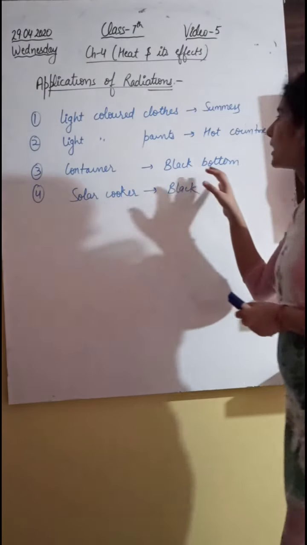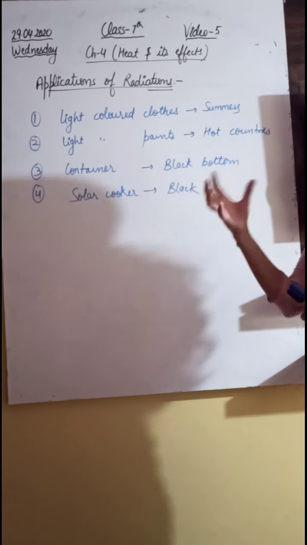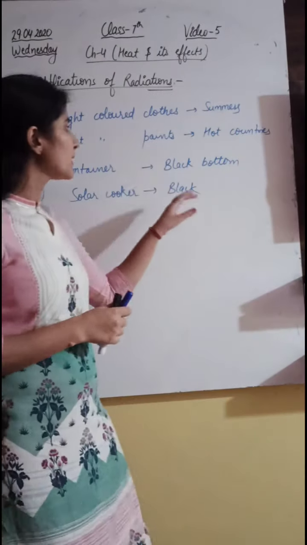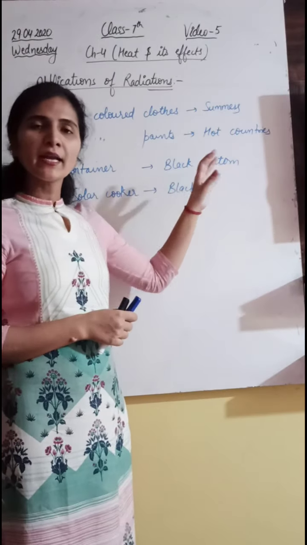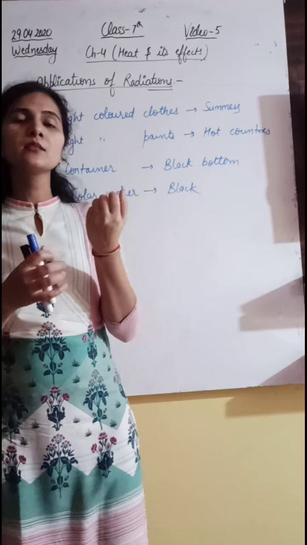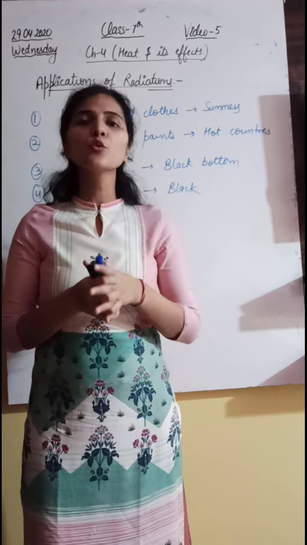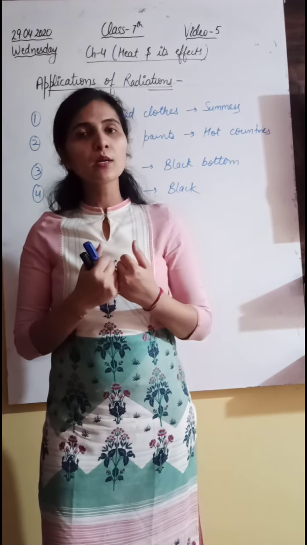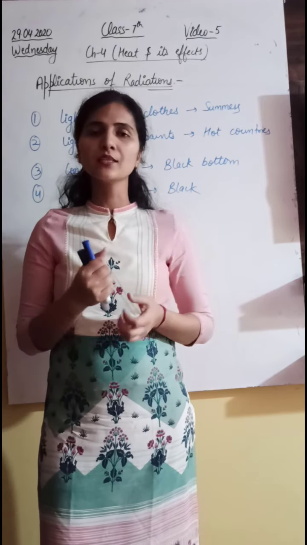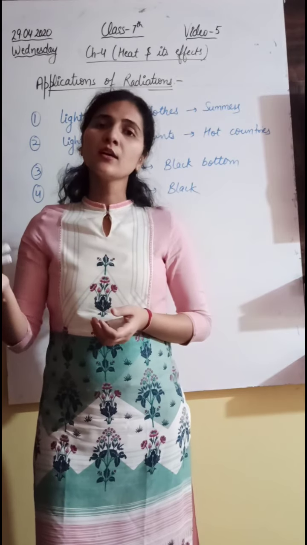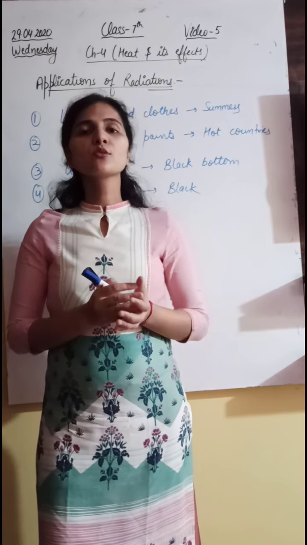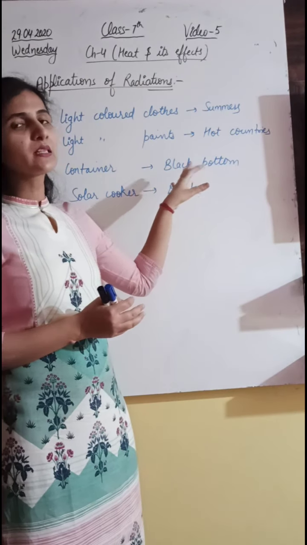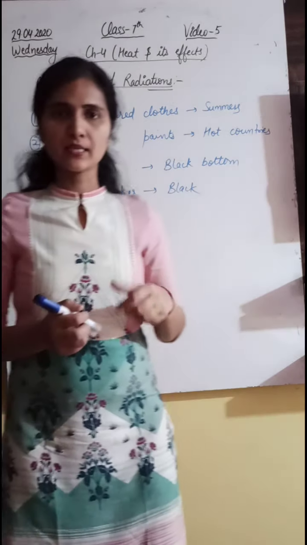Next is the containers or utensils which we use for cooking purposes, which are made with a black bottom. Why is it so? We use the utensils to cook our food. We want the container to absorb more heat from the burner and transmit the heat to the vegetables we want to cook. So that's why black is the best absorber, and that's why we paint the container's bottom black.